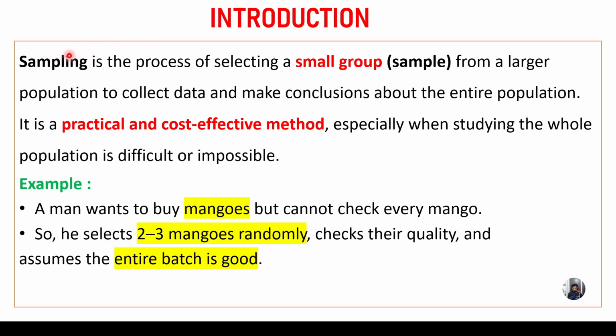So what is the meaning of sampling? It is a process of selecting a small group, okay, which is also called a sample, from a larger population. So from the larger data, we are going to select a small portion. This is called a sample. So you see, it is a practical and cost effective method, especially when studying the whole population is difficult or impossible. In general, it is a practical and cost effective method.